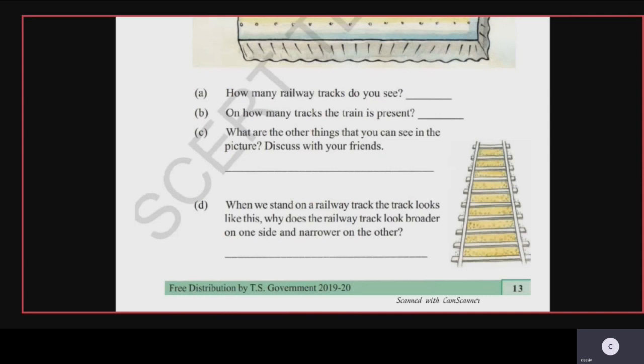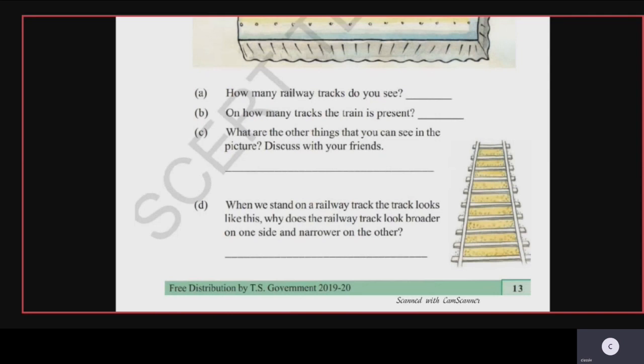On the nearer side of the railway track, the vision angle is higher than the other side, so the magnification value is higher. So we see it broader on one side and narrow on the other side. Okay, understood children? Vision means the seeing distance.